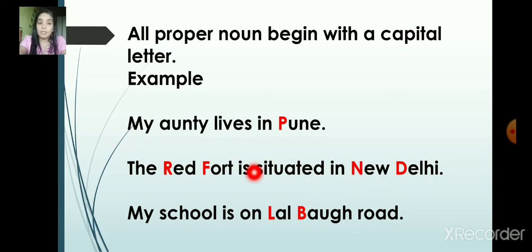So here you can see Pune, Red Fort, New Delhi, Lal Bagh Road. Okay. So my aunt lives in Pune. The Red Fort is situated in New Delhi. My school is on Lal Bagh Road. Okay. So all these you have to start with a capital letter.